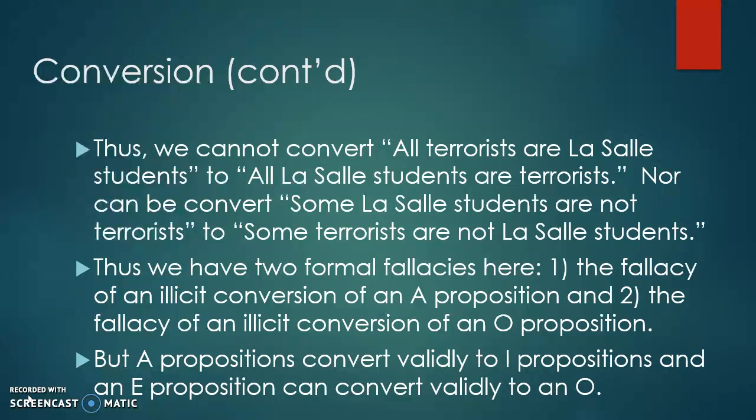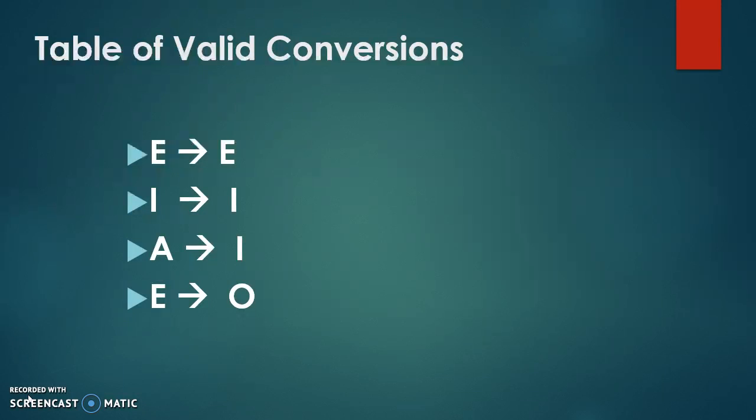But A propositions convert validly to I propositions, and an E proposition can convert validly to an O proposition. So, for example, all LaSalle students are terrorists can convert to some terrorists are LaSalle students. Or in the second one, of an E to an O, no LaSalle students are terrorists can convert to some terrorists are not LaSalle students. And here we have a table of valid conversions. E to E and I to I, which is pretty straightforward, and A to I and E to O.